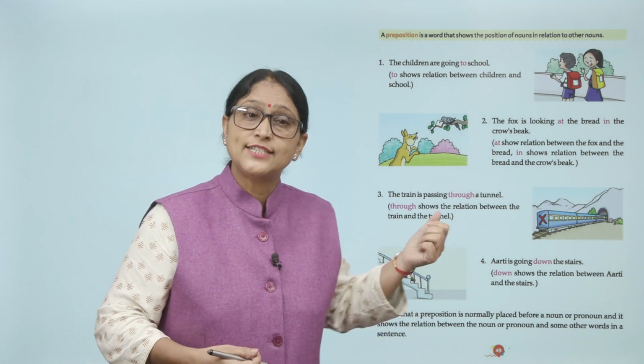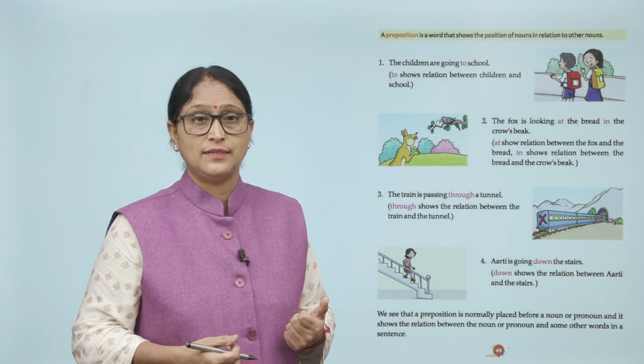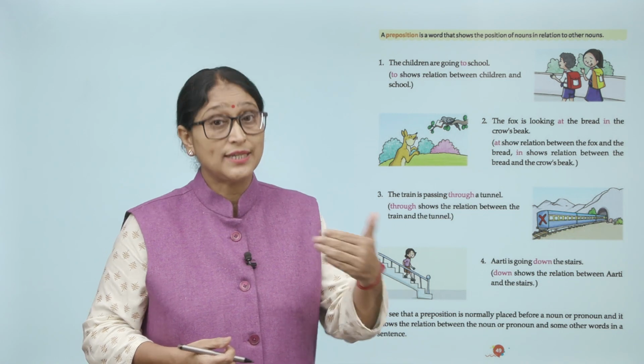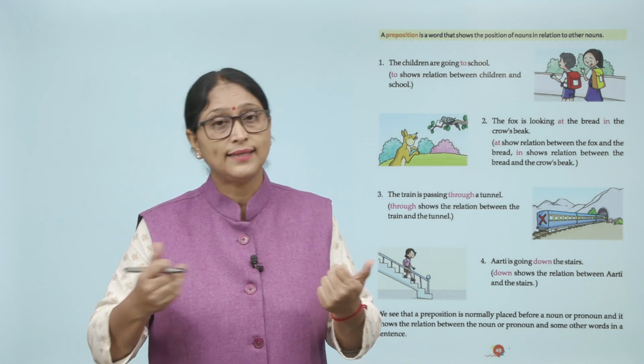Number 3, the train is passing through a tunnel. Through shows the relation between the train and the tunnel.